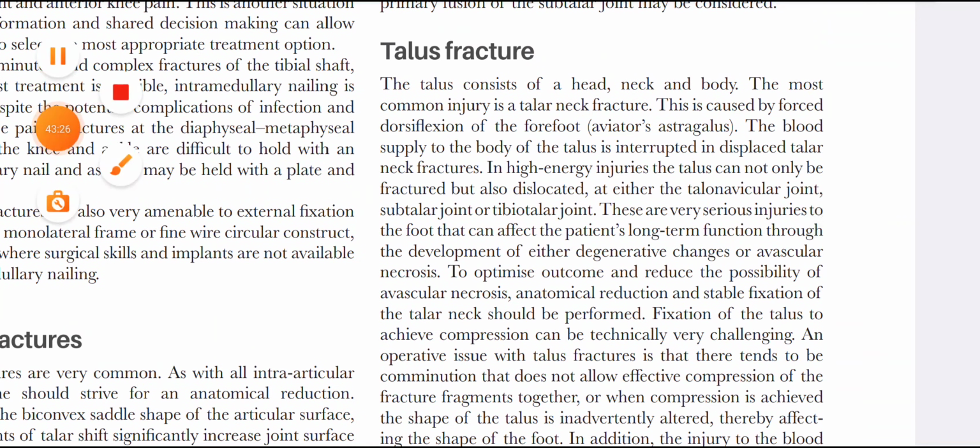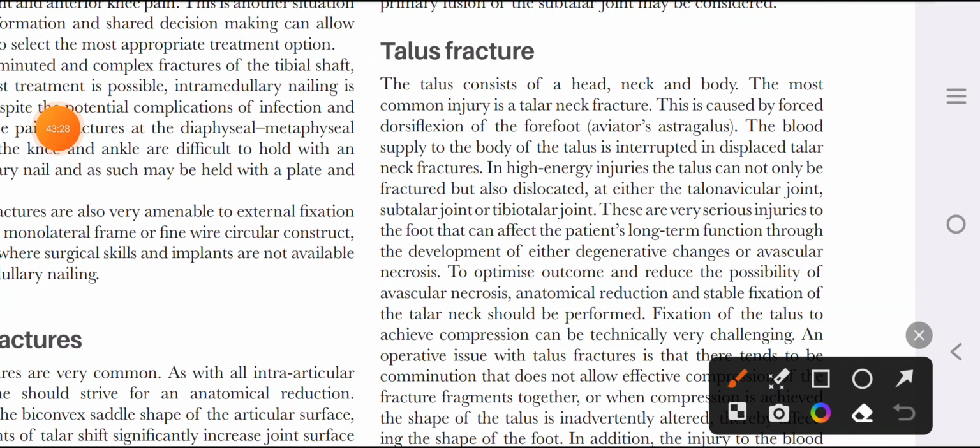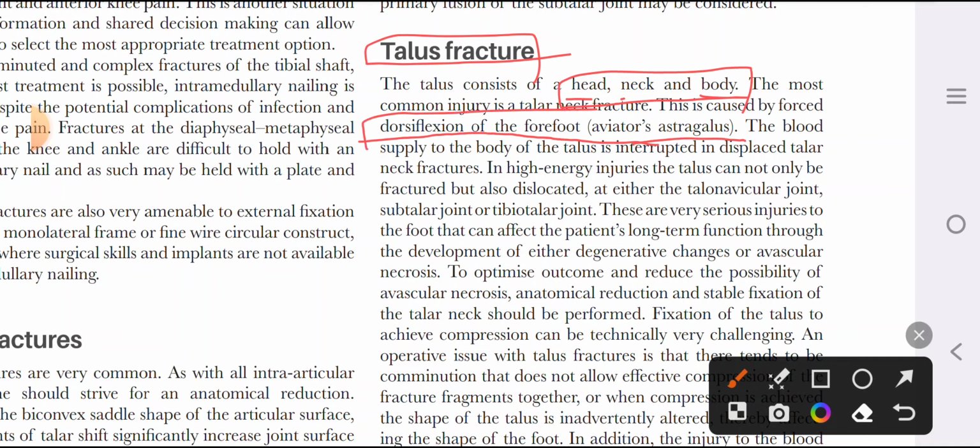Talus fractures. The talus consists of head, neck and body. Talus is like scaphoid. If there is a fracture, there can be avascular necrosis of the talus, and talar fractures are usually one of the missed injuries. They are usually caused by forced dorsiflexion of the forefoot, also called aviator astragalus.